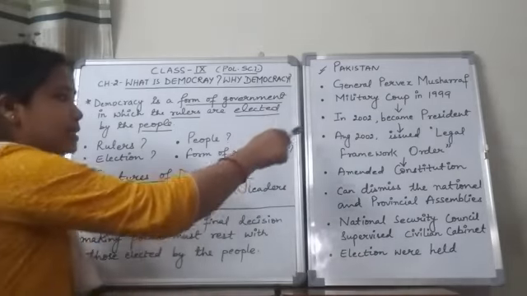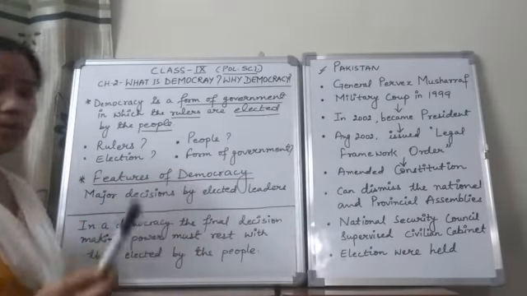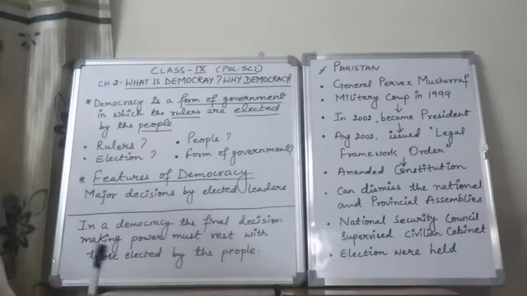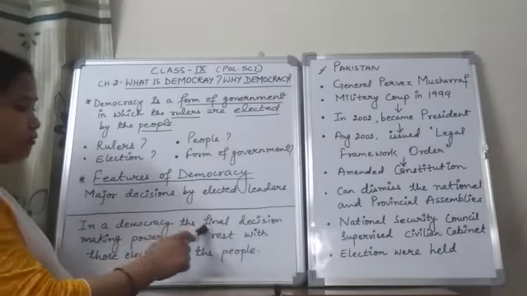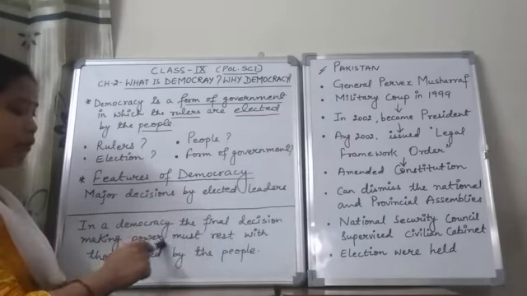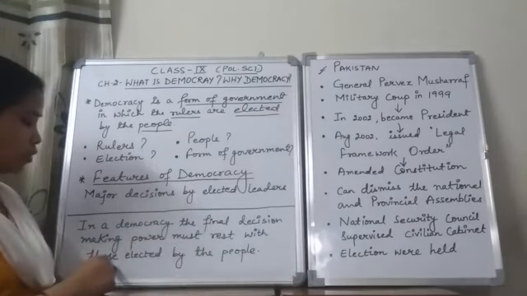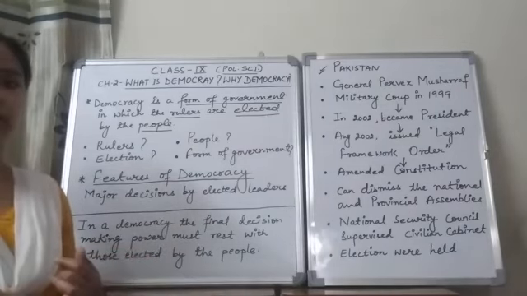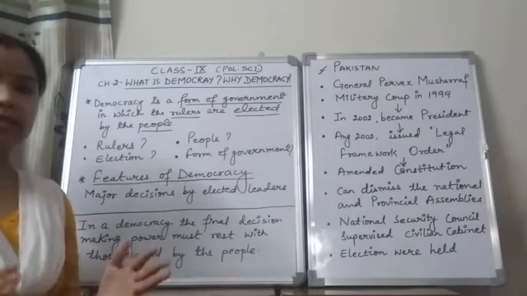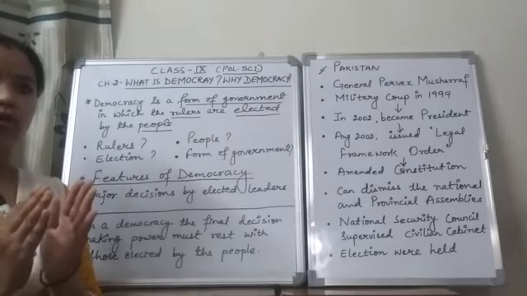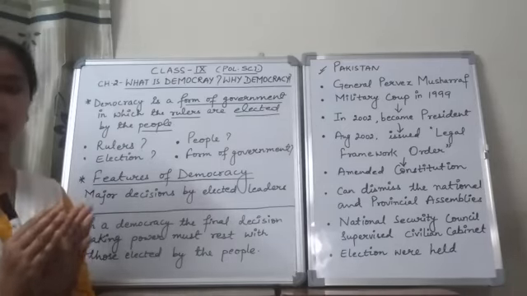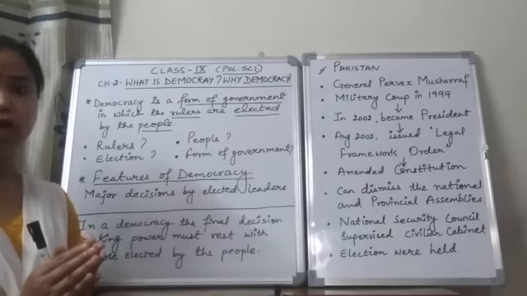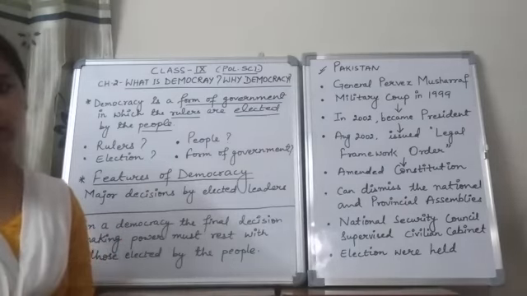Okay, so by this case study, we come up with one of the features of democracy, which says that in a democracy, the final decision making power must rest with those elected by the people. So it means that the people who are elected by the people, these representatives, should have the right to take the final decisions for their country.